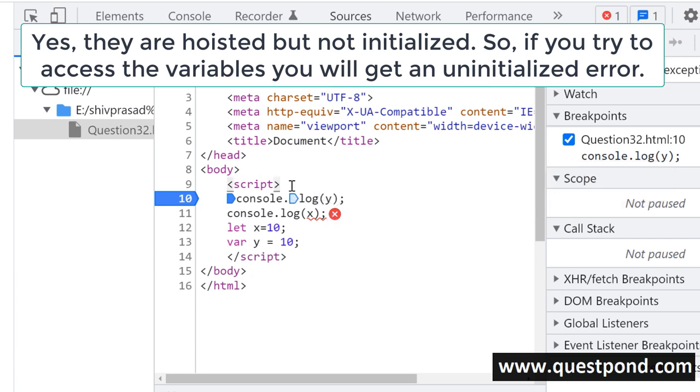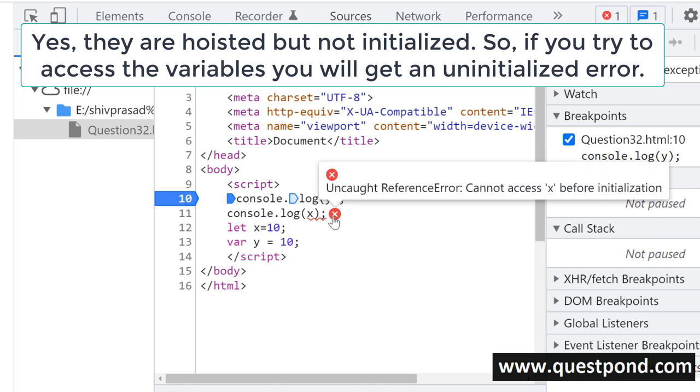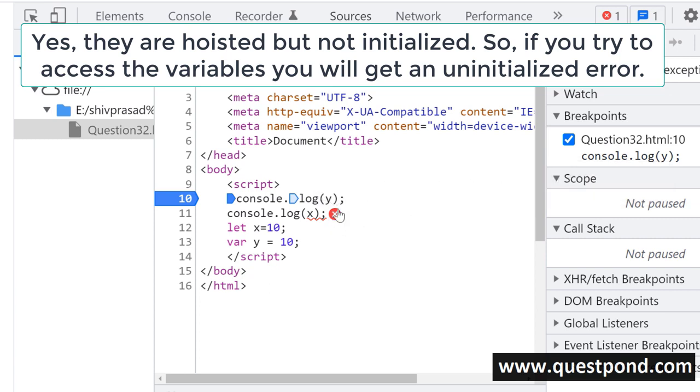So yes, in case of the let keyword also hoisting happens, but there is no default value assigned. In case of var, there is a value assigned, which is undefined. After line number 13, the value becomes y equal to 10, right? So repeating the answer, in let also we do have hoisting, but the value is not assigned. So you will get a reference error, and it says that it cannot access x because it is not initialized.